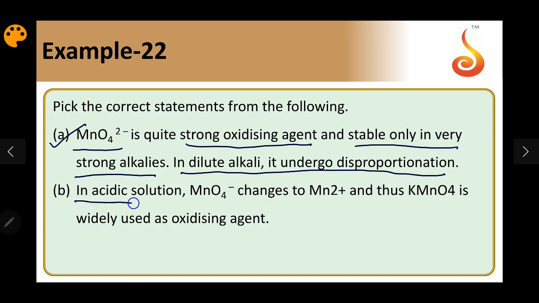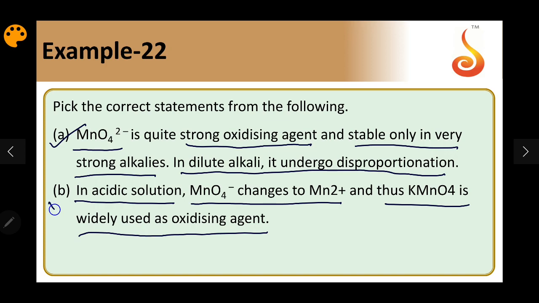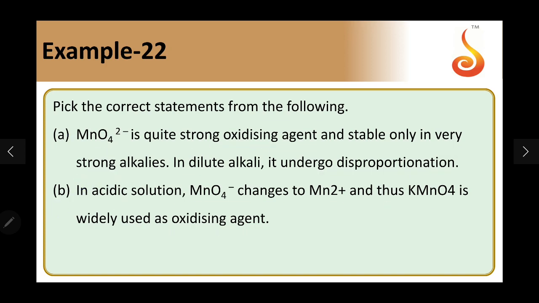In acidic solution, MnO4 changes to Mn2 plus, that is very correct, and KMnO4 is widely used as an oxidizing agent because of this changeover. Plus 7 to plus 2 is the change in the oxidation number for manganese in acid medium. So this is also a correct statement. Both A and B are right. So we will go to C and D.